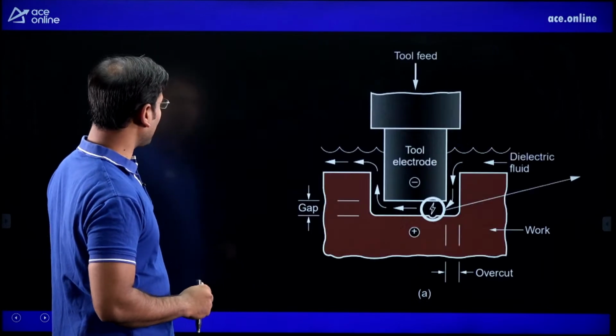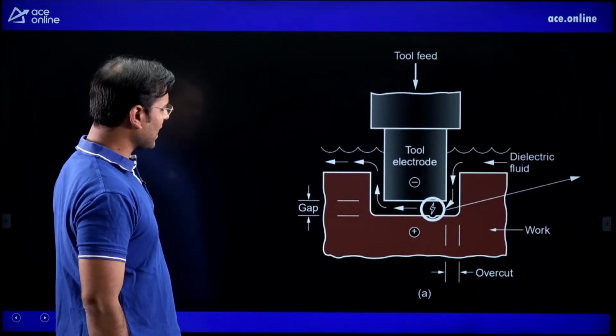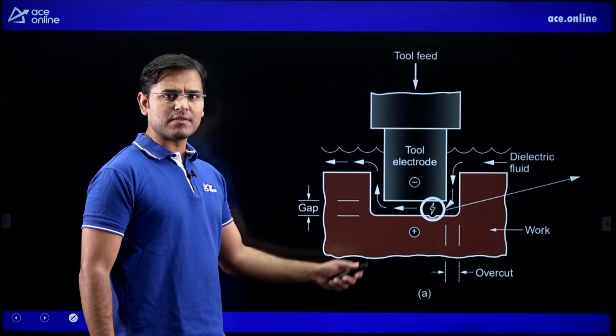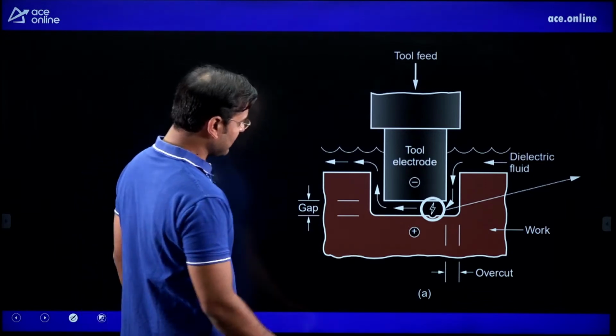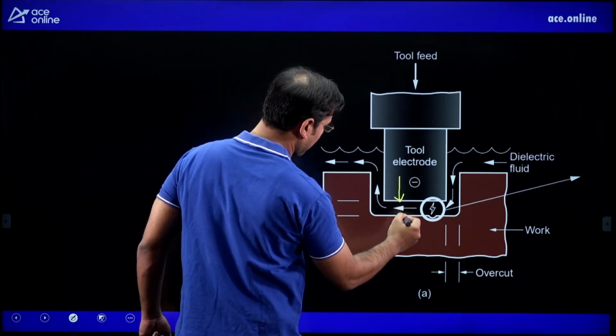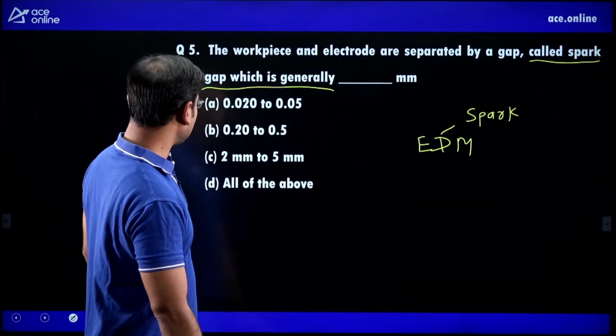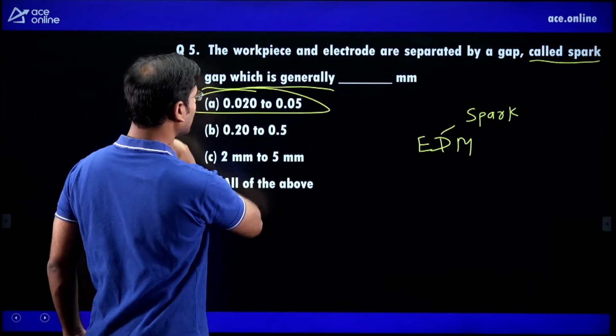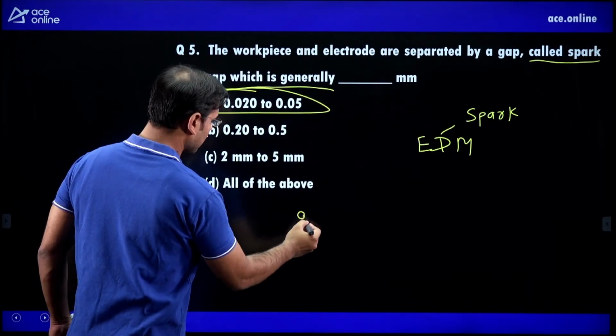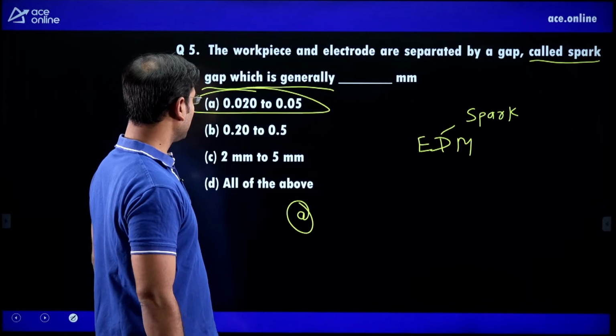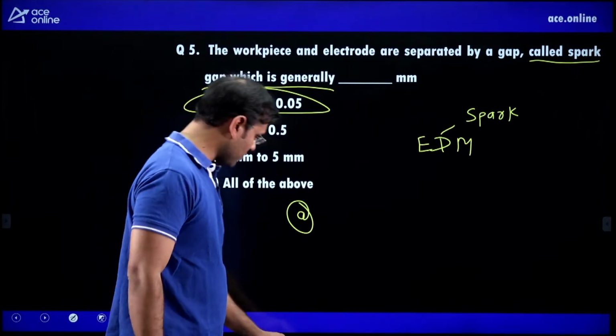Yes, very, very small. Just see, this is the diagram of EDM. I took this diagram from Groover. What is this gap? Spark gap. Very small, beyond our imagination. And that gap is 0.020 to 0.05. The answer is option A. Very, very small gap is there. Understood?